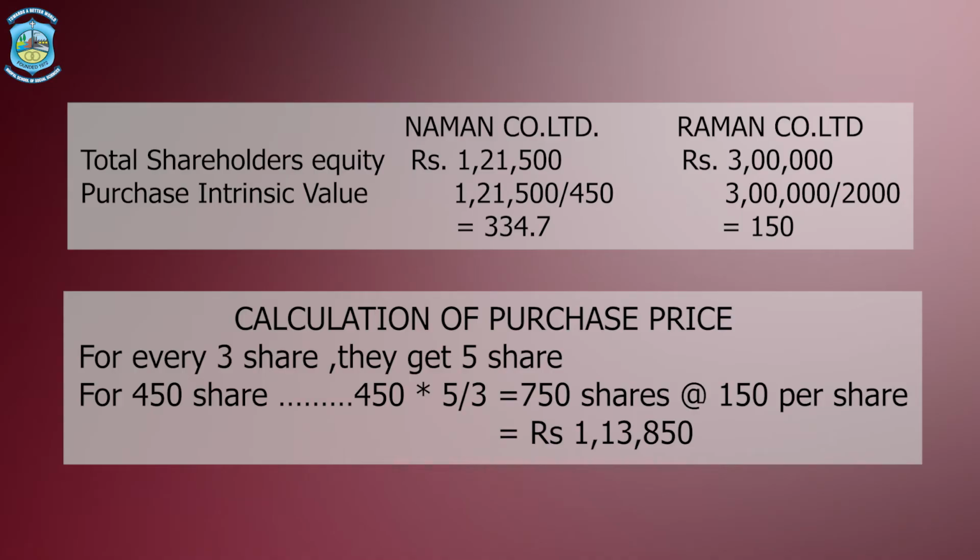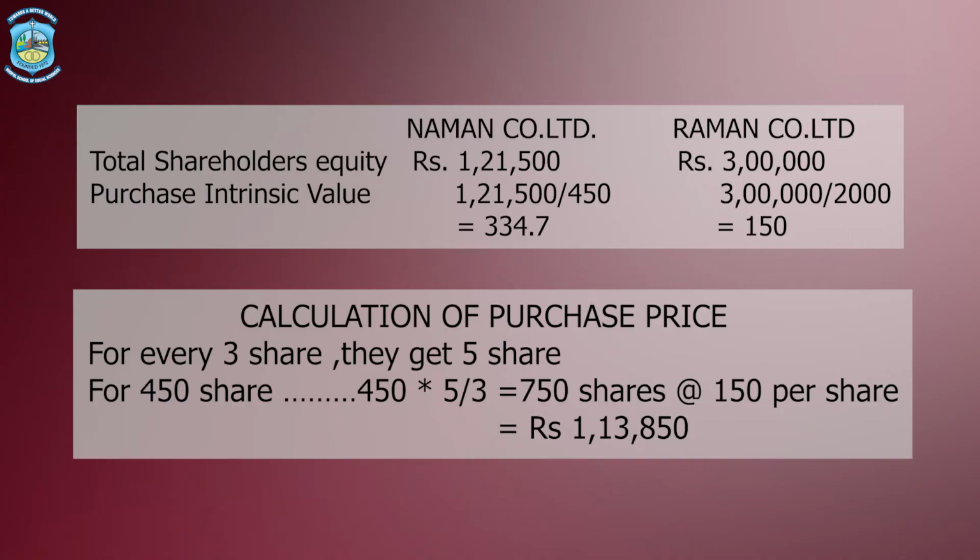How will we calculate the purchase consideration? For every 3 shares, the selling company gets 5 shares. So for 450 shares in the selling company, what would be the actual amount? So we create a ratio which is 450 multiplied by 5 divided by 3. So we get a total of 750 shares.